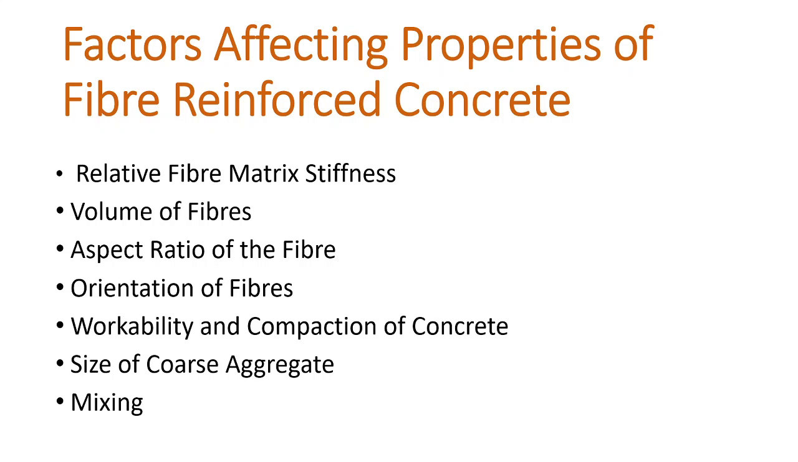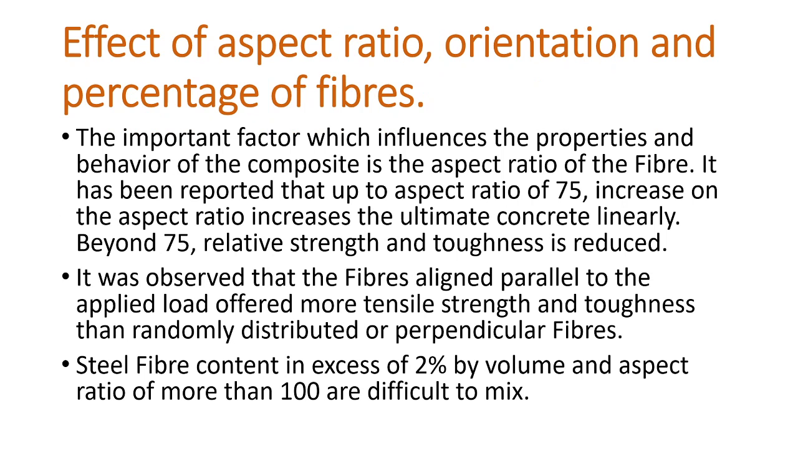Factors affecting properties of fiber reinforced concrete are relative fiber matrix stiffness, that means quality of the fibers used, volume of fibers, aspect ratio of the fiber, orientation of fibers, workability and compaction of concrete, size of coarse aggregate, and mixing method and mixing time, the quality of mixing.